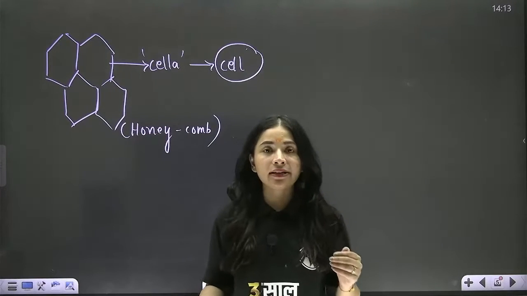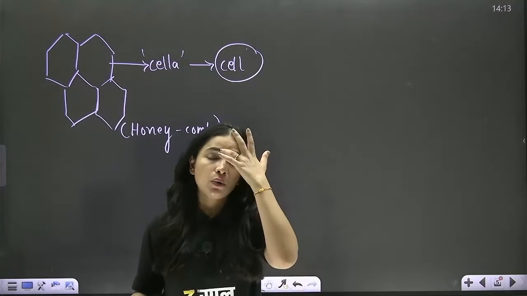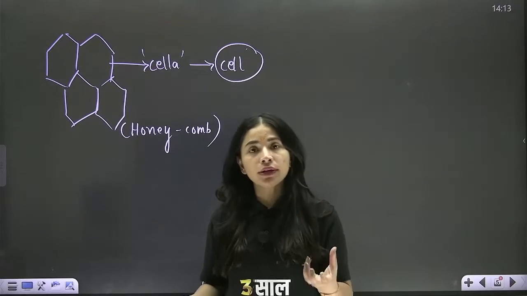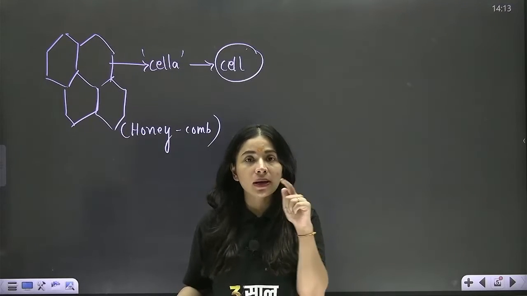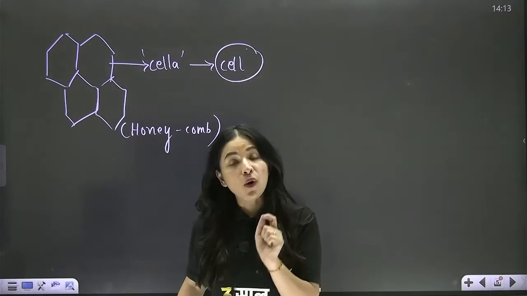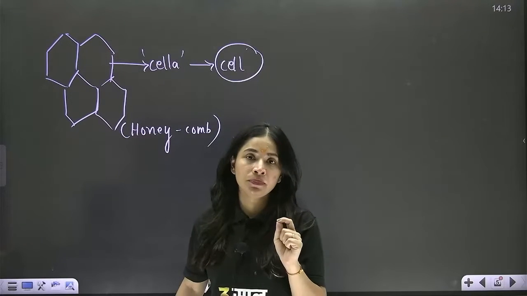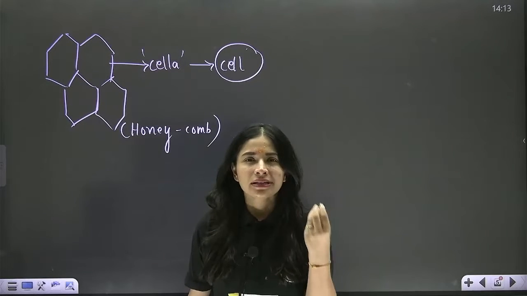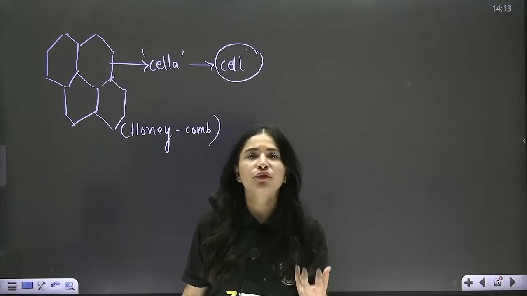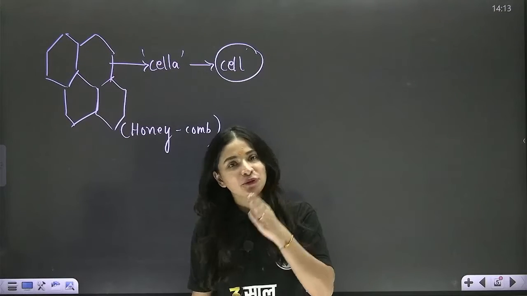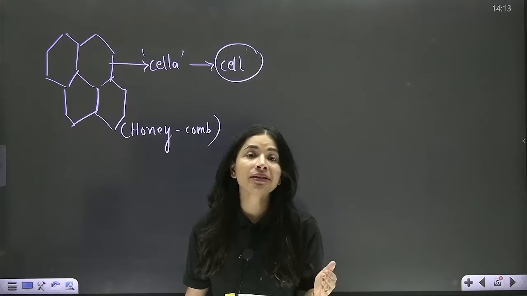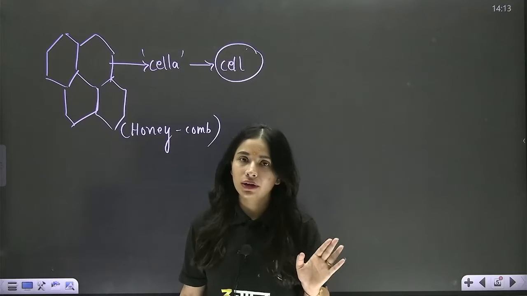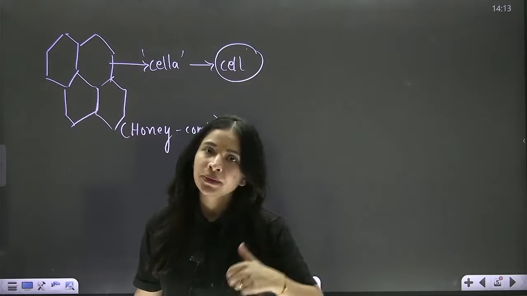He was the scientist who saw the first living cell while working on mud water. He took the mud water, kept it under the microscope, and he saw some moving structures which he called animalcules. These animalcules were rich in bacteria, protozoans, and all those single-celled organisms which are very richly found in soil, right? So from here came the first living cell discovered by Antony von Leeuwenhoek, right? Got my point? Shall we write it?